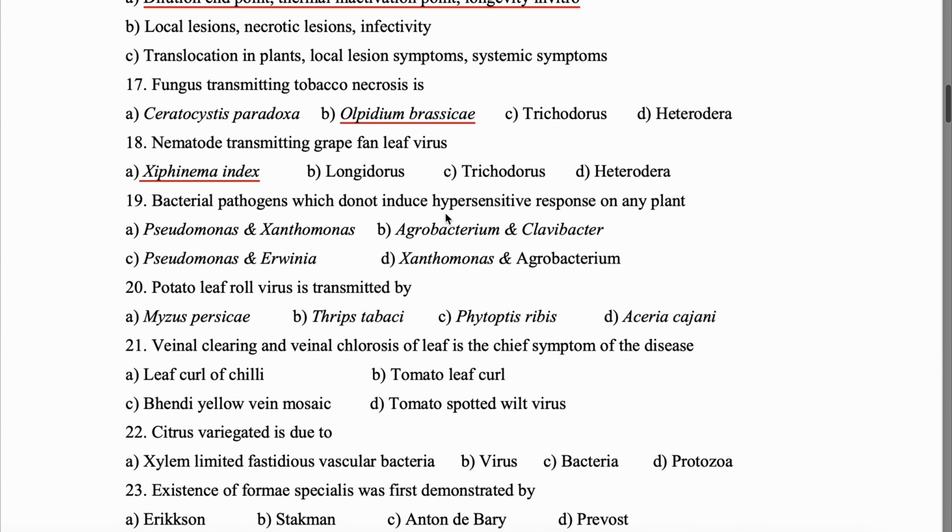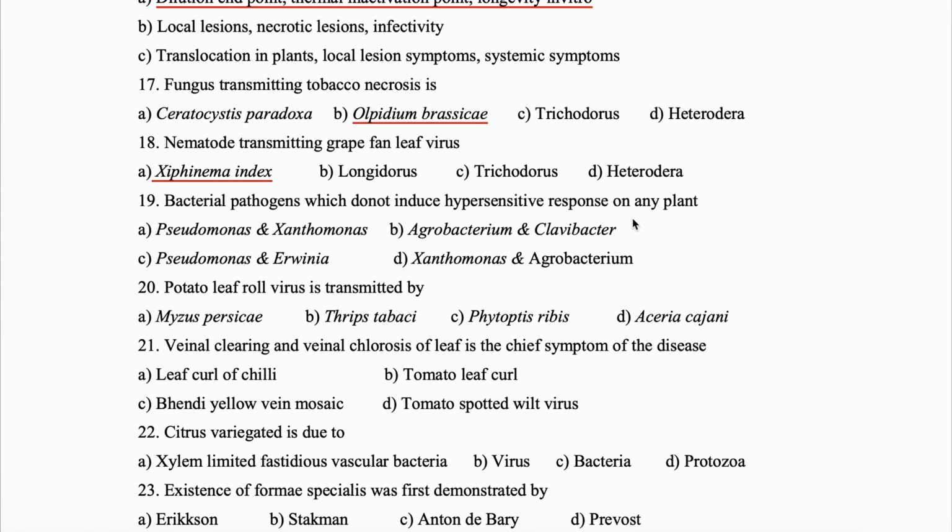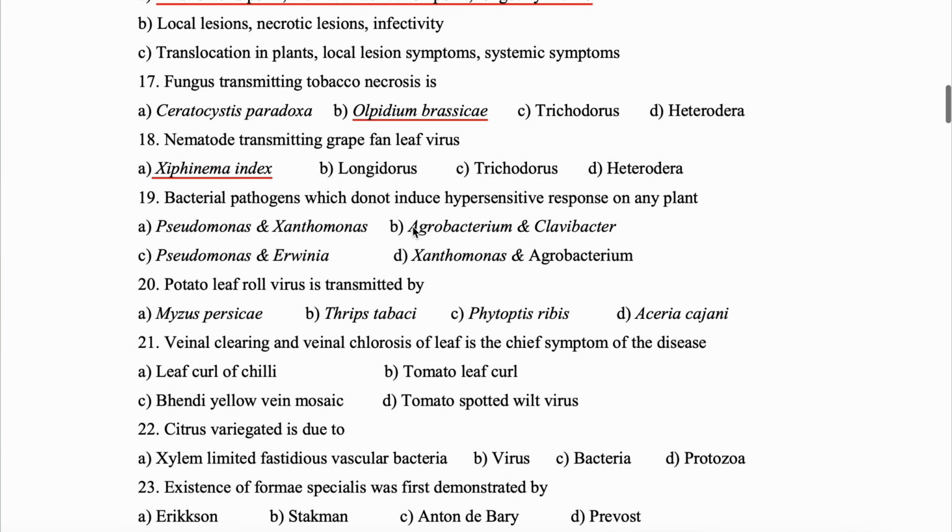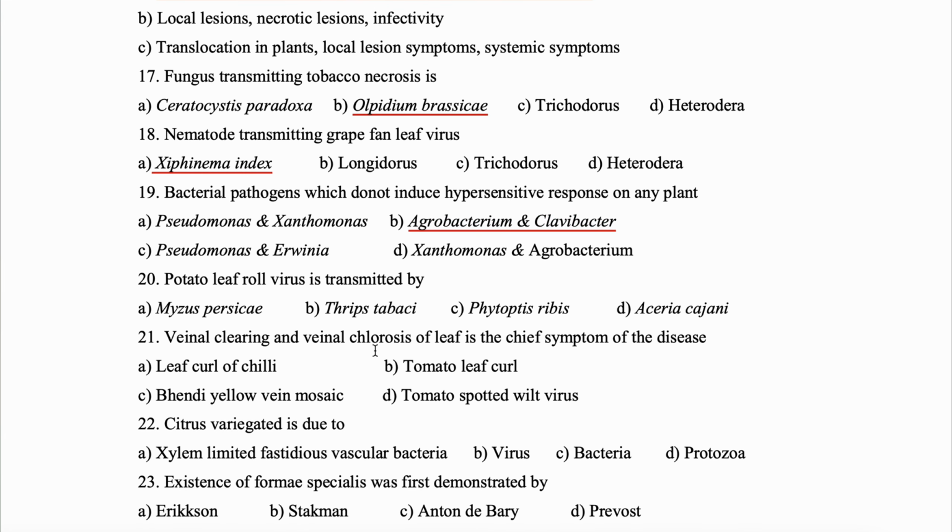Bacterial pathogen which does not induce hypersensitive response on any plant. It will be Agrobacterium and Clavibacter. Okay, now here we need to understand one thing. Hypersensitive response is induced on the attack of pathogens, right? Now most of the plant pathogenic bacteria are gram negative. So here see Xanthomonas, Erwinia, Agrobacterium, these are all gram negative. So only one option is left, that is Agrobacterium and Clavibacter.